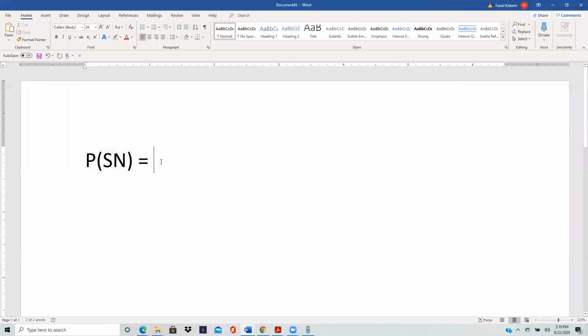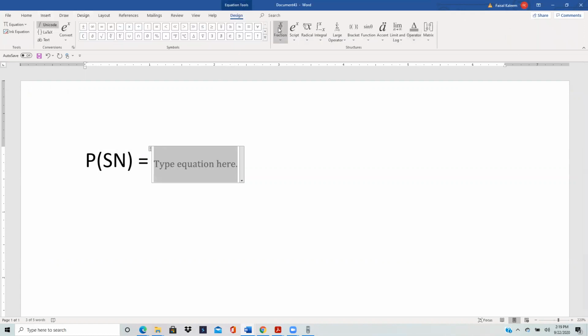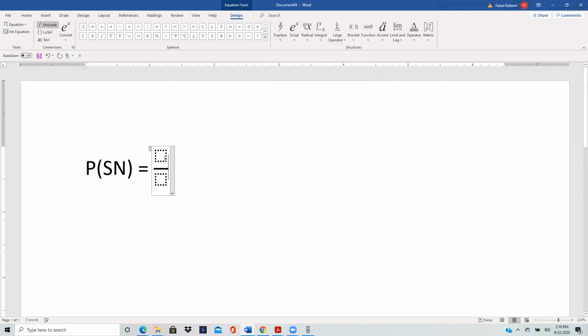The first is solid, so 13 solids out of 31. And then there are 7 nuts. So first is solid, second is nuts.